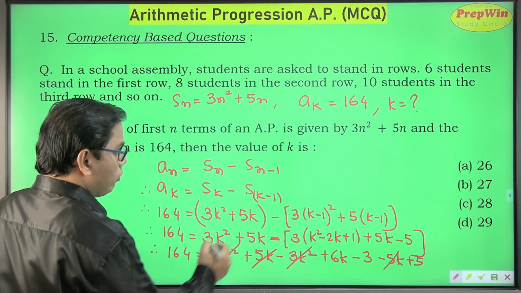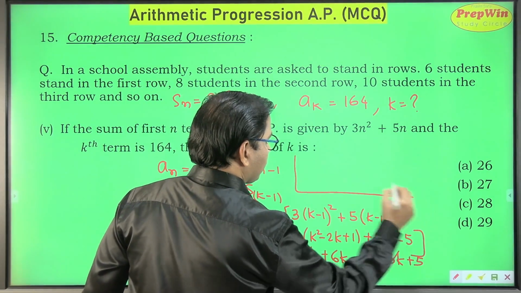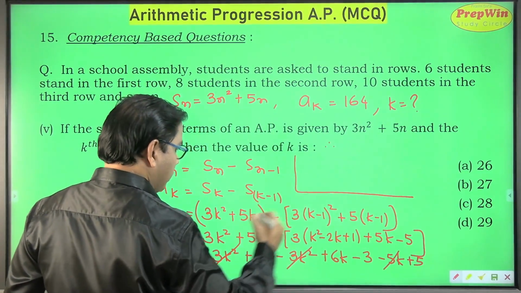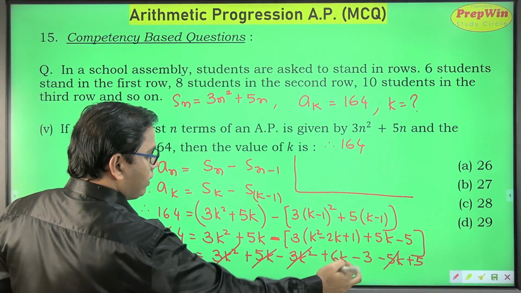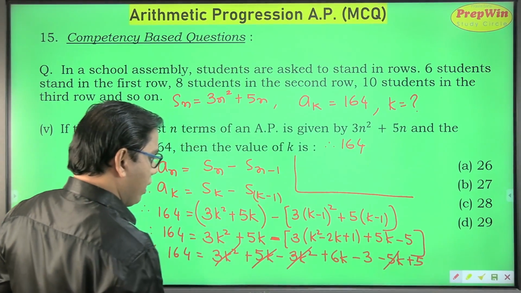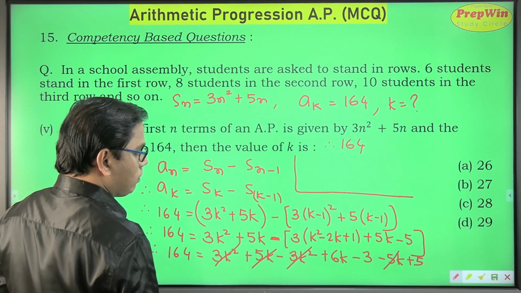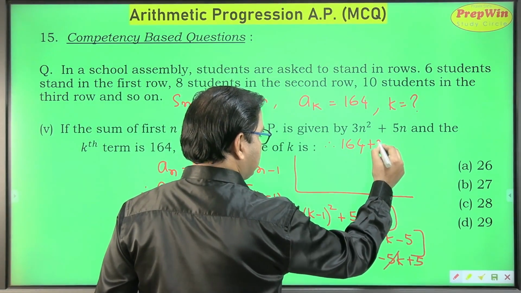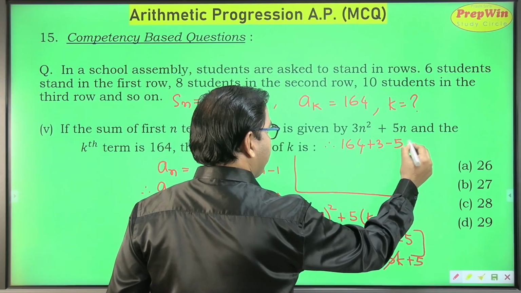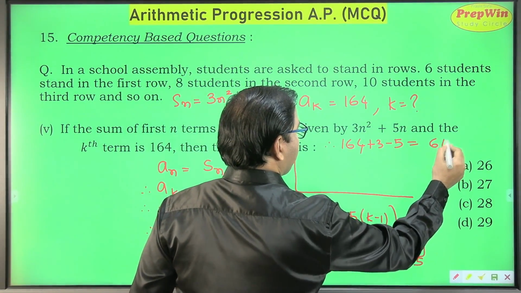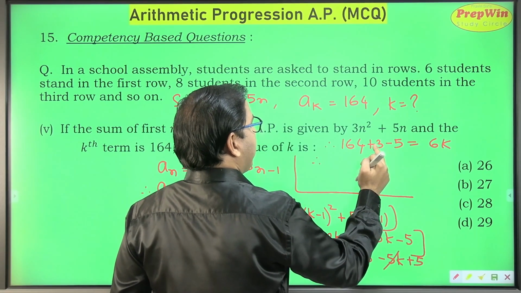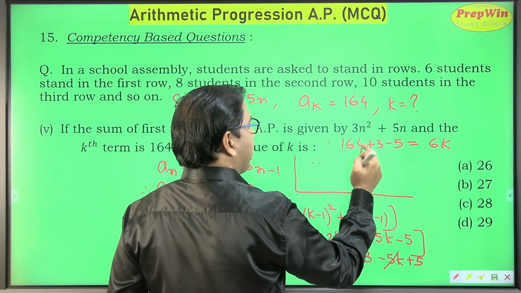So what am I left with? Therefore 164, any number on the right hand side, that is minus 3 plus 5. Minus 3 will become plus 3, plus 5 will become minus 5, and on the right hand side it is 6k. So my plus 3 minus 5 is minus 2.